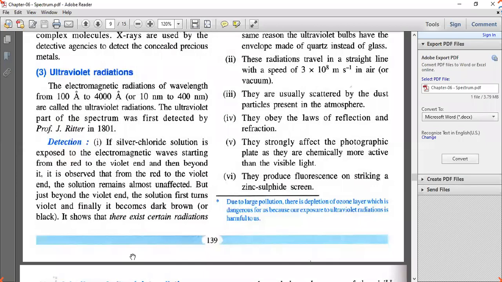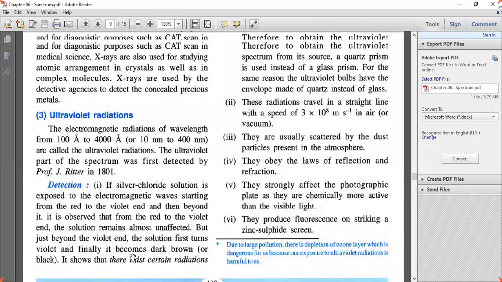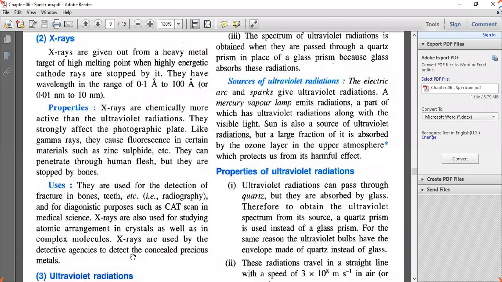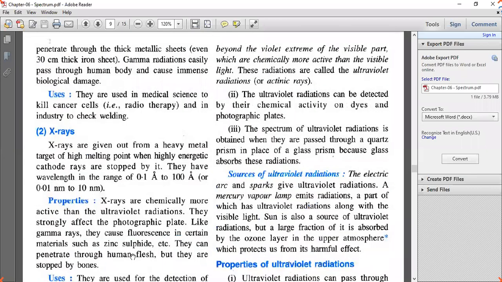So it shows the existence of certain radiations beyond the violet extreme of the visible part, and they are chemically more active. See, ultraviolet rays are chemically more active than visible light. These radiations are called ultraviolet radiation or actinic rays.